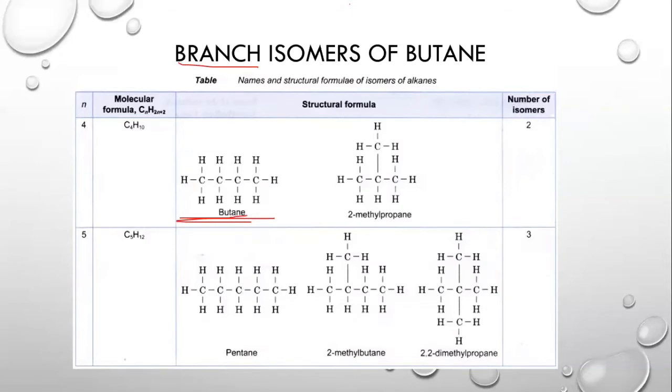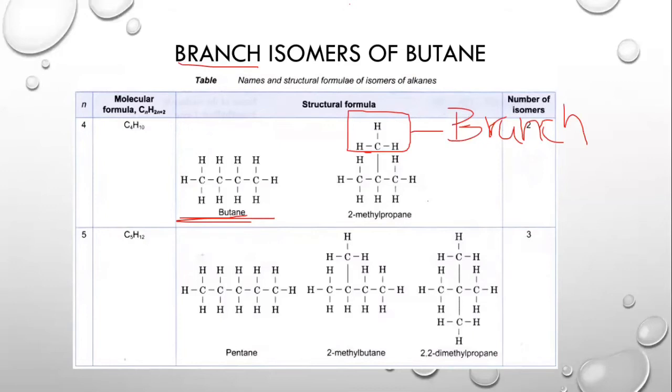However, the second structure that is drawn here is also an isomer, or the second structure that we can draw for butane. How is this possible? As you see, this part over here is externally added and it is not part of the longest chain. That means this is the branch, and that's why it's known as the branched isomer of butane. Now, several structures can be given to you, and you need to identify which ones are isomers.